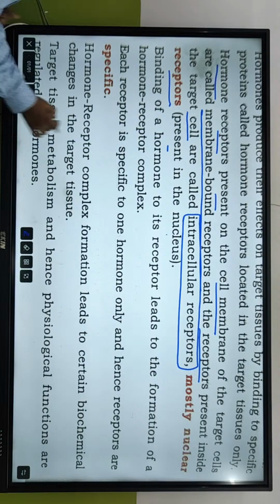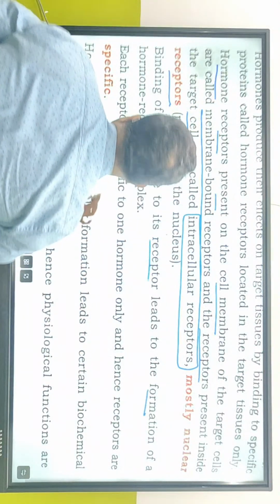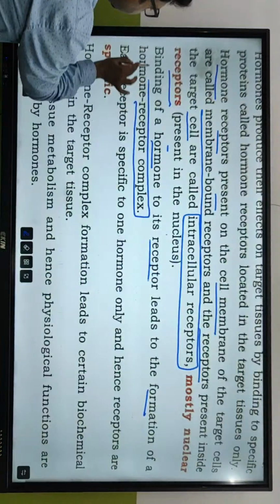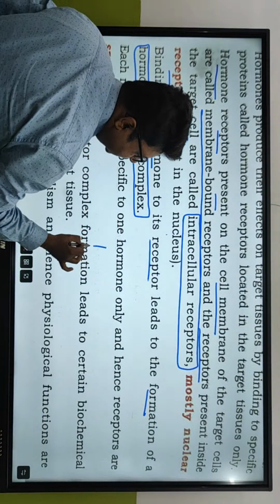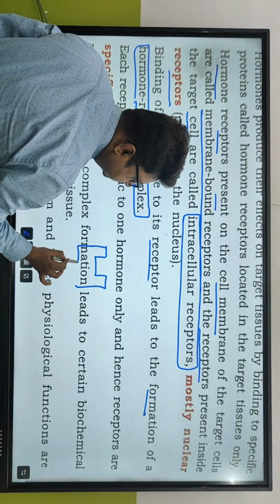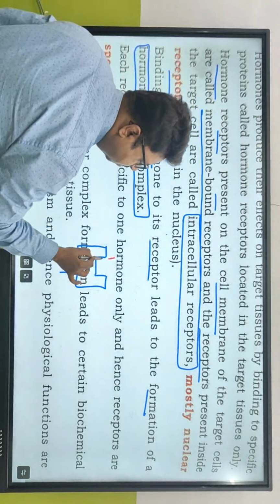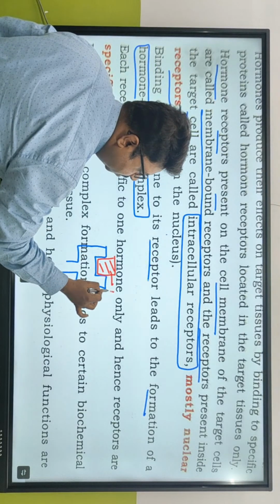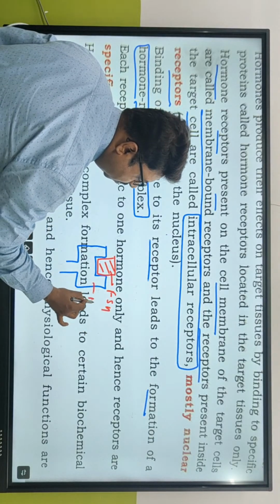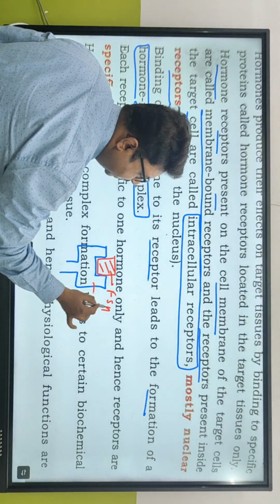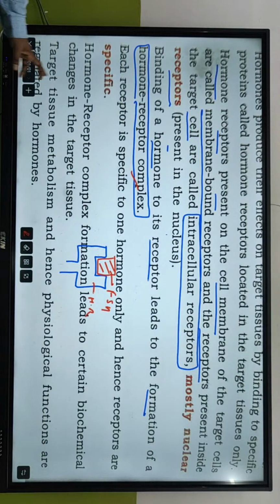Binding of a hormone to its receptor leads to the formation of a hormone receptor complex. देखो ये दोनों बनके क्या बना? आपके बुक में ये डायग्राम था रिसेप्टर का, ये था, और यहाँ पे कौन जाकर बाइंड किया? The one which binds over here is follicle stimulating hormone. Now FSH along with the receptor together makes the hormone receptor complex. क्या बनाया? Hormone receptor complex.